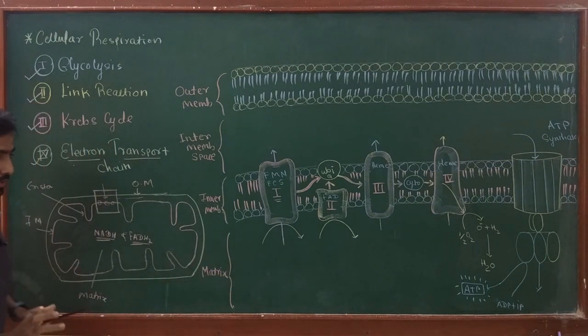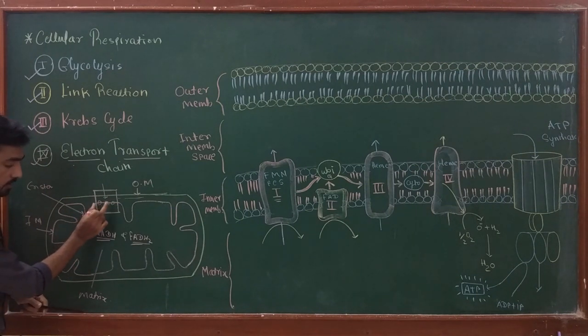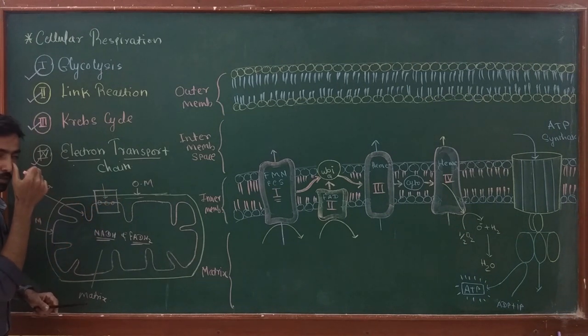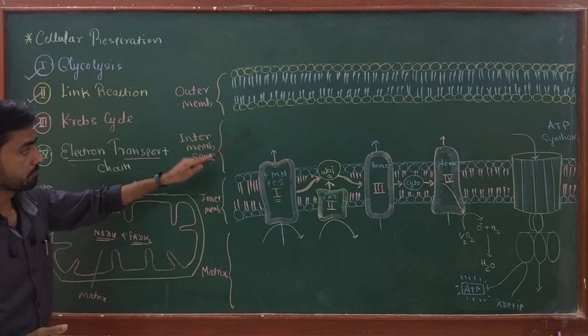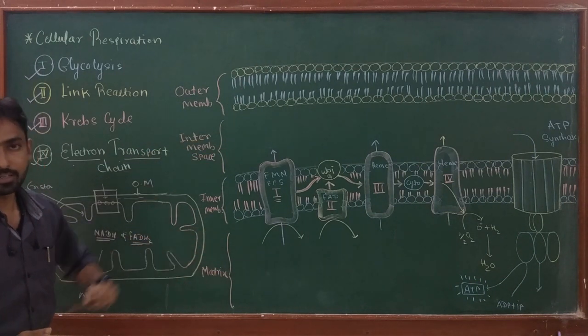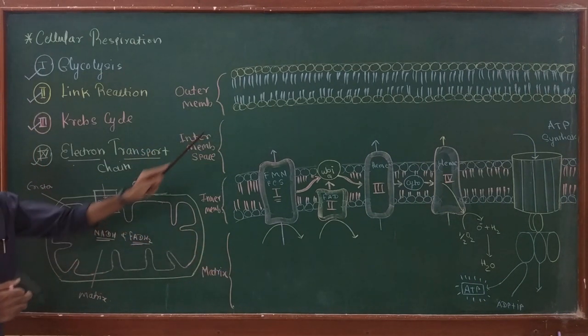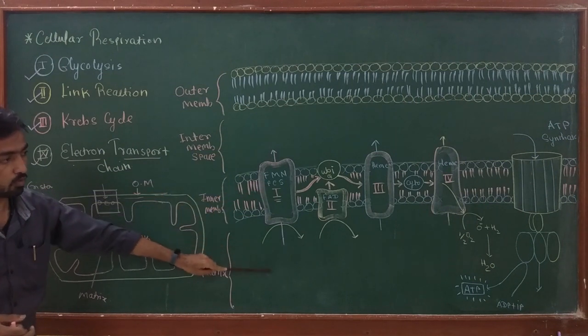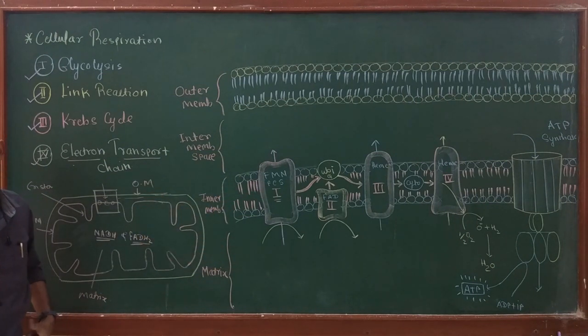So before starting with the actual electron transport chain, you should understand the location of the chain. The reaction occurs in the inner membrane of the mitochondria, but it also takes help of the outer membrane, intermembrane space and matrix. So these four structures are involved in the electron transport chain.